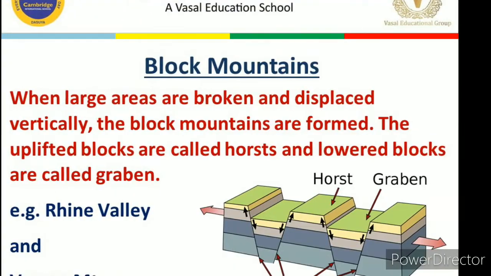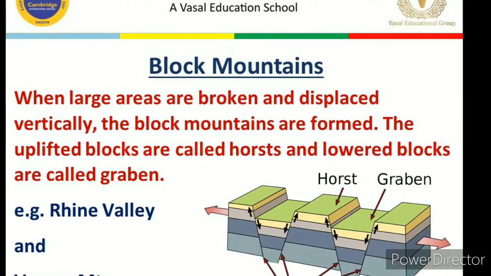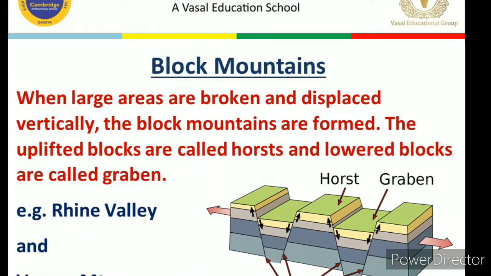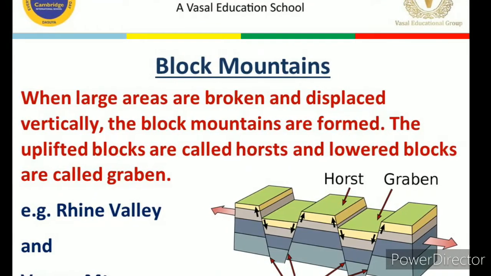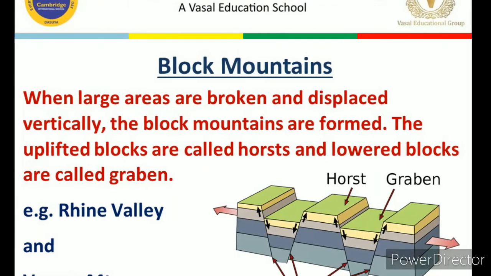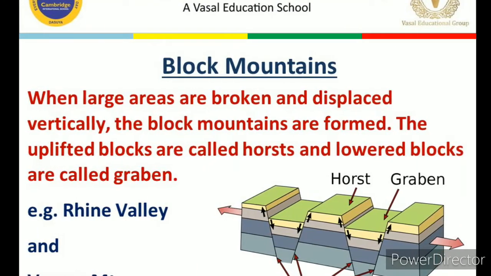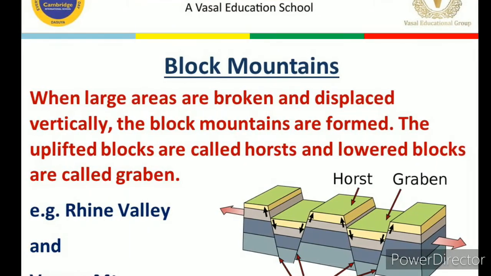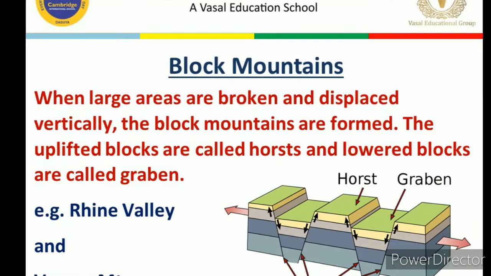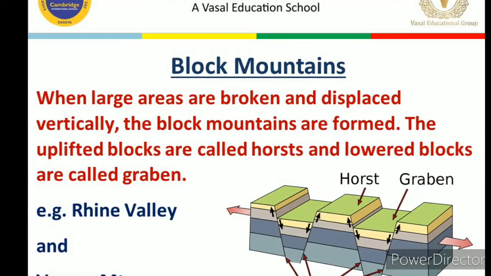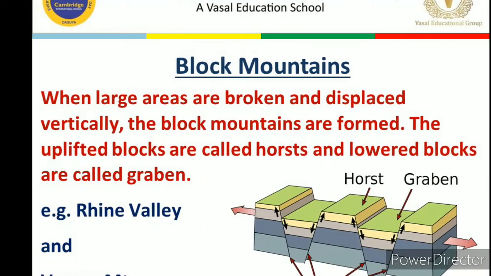Next we have discussed the block mountains. When large areas are broken and displaced vertically, block mountains are formed. The uplifted blocks, as you can see in this image also, are called horsts, and the lowered blocks are known as grabens. There are examples also, like the Rhine Valley and the Vosges Mountains. These are examples of block mountains.